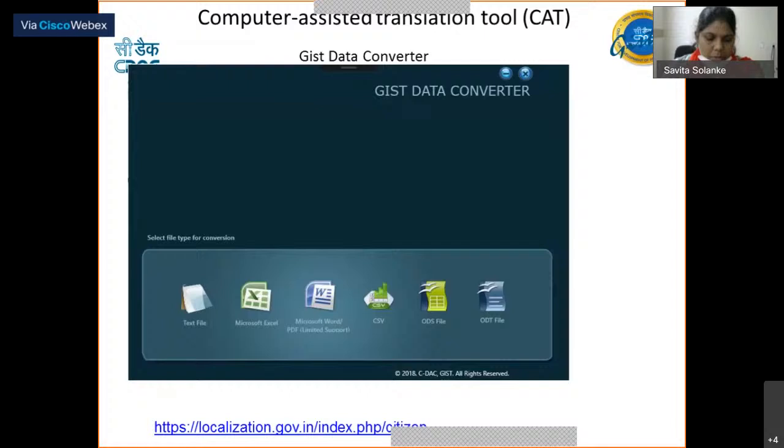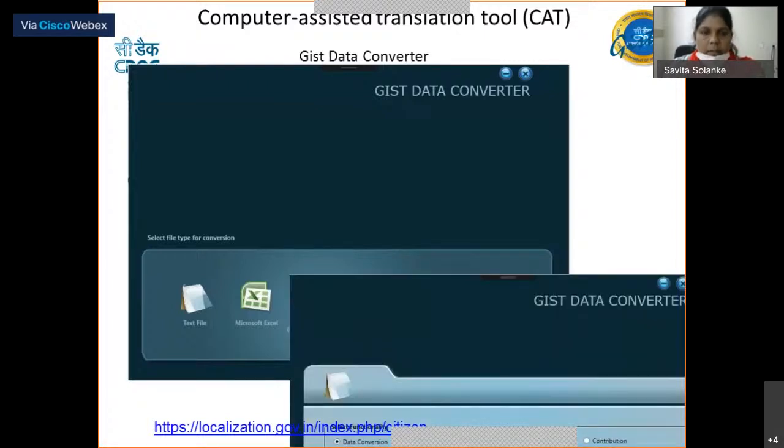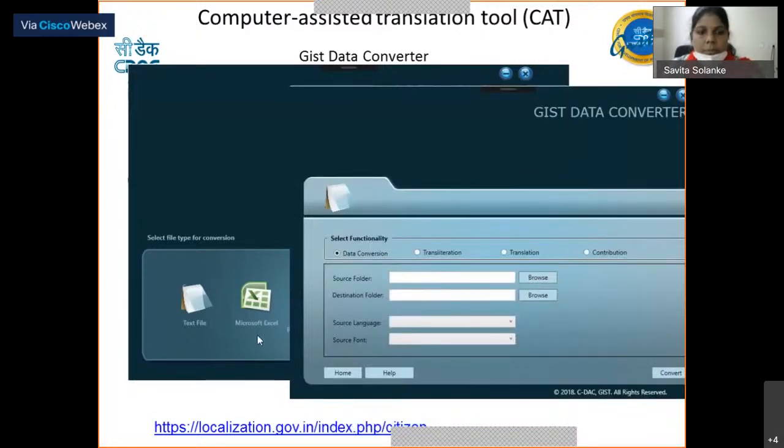When you click on the text format, it will open this kind of screen where I can select the source folder, destination folder, source language, and the source font, and just click on this convert button, and it will convert your data into the target language. The source language is always English, and the target language varies among the 27 languages. Here we are supporting transliteration, translation, and contribution.